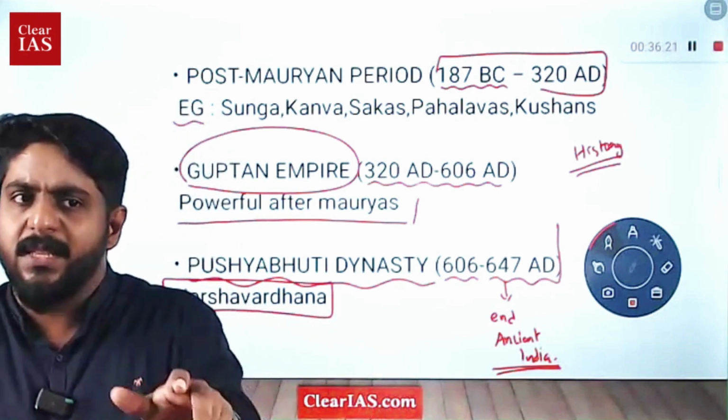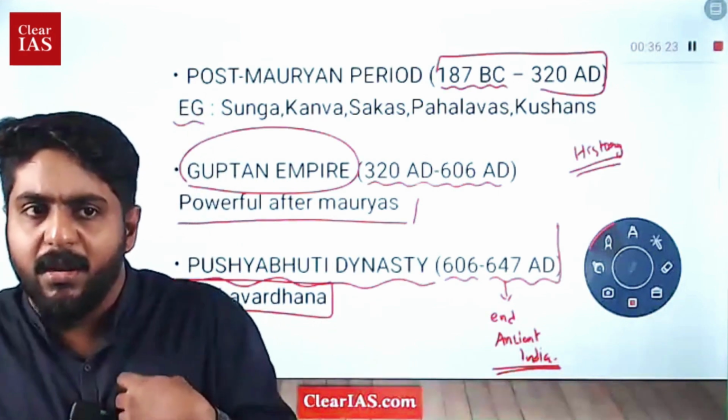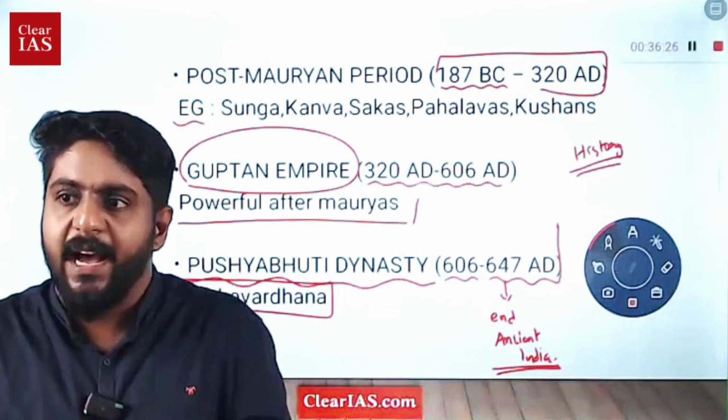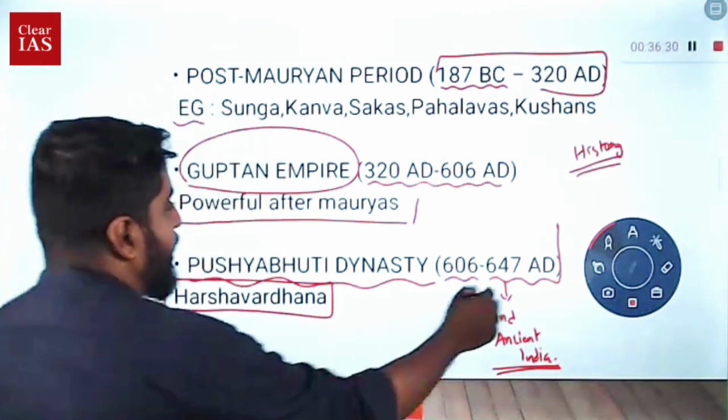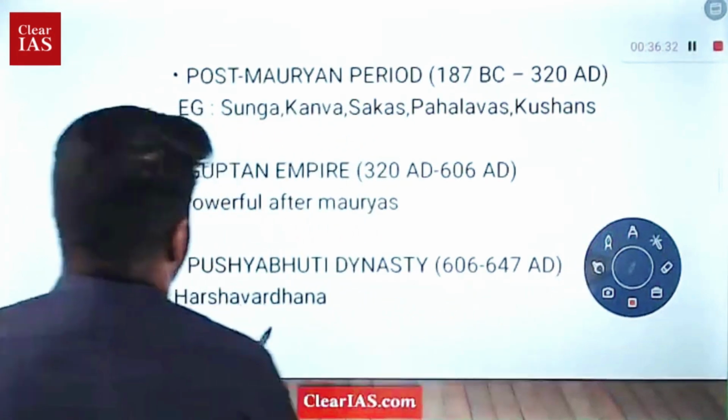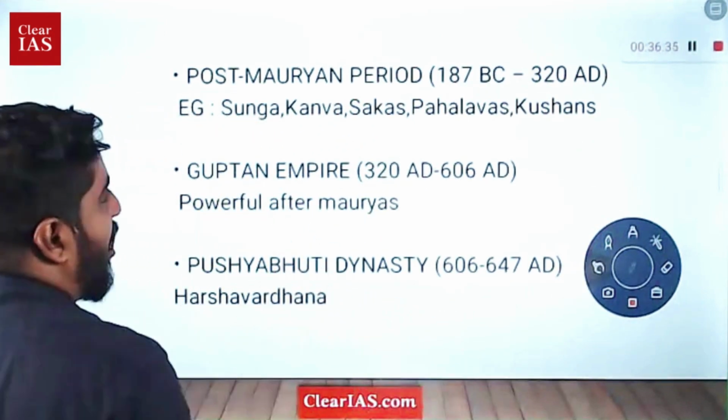Fine. So this is the basic concept which I would be able to make clear to you, because we have a limitation of time for the orientation session. Definitely you will get more clarity as part of the full-fledged session. So this will end the period of ancient India.